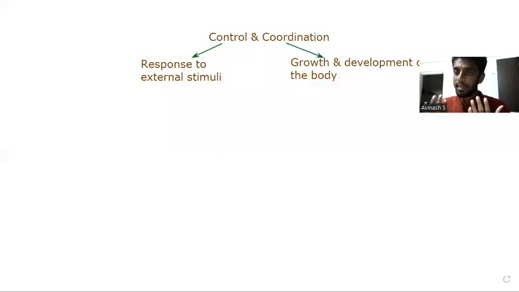The stimuli from external factors can also be perceived through 5 senses: through your eyes, your nose, your tongue, your ears, and also your skin. The way you respond through these 5 sensory organs is also very different. So that is what we are going to start this chapter with.